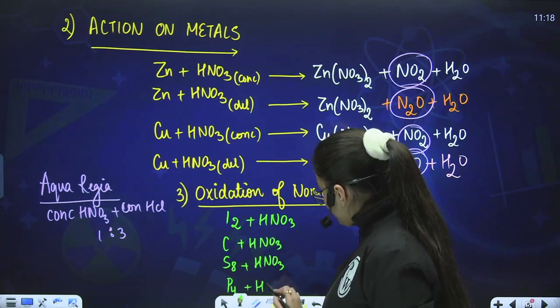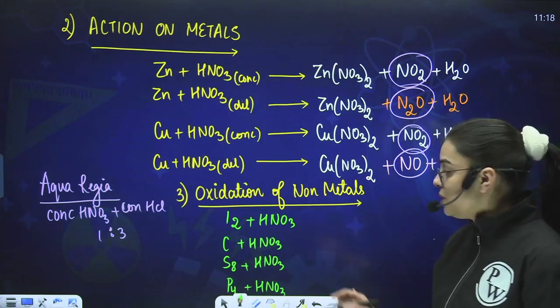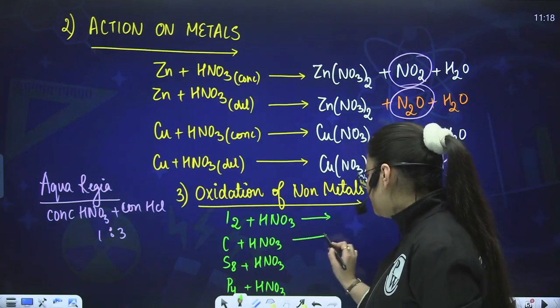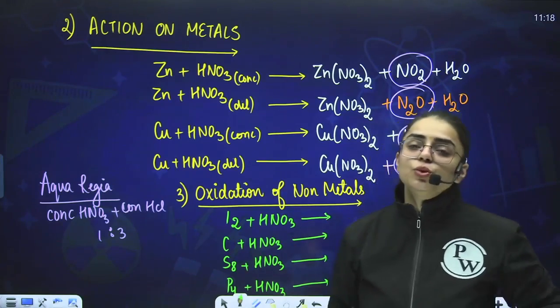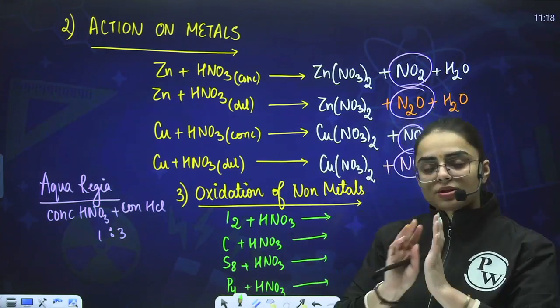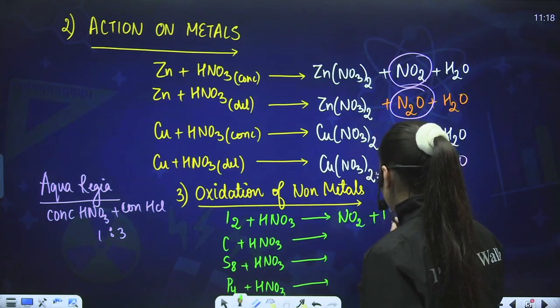We have to react with HNO3. Now see what you will be obtaining from here. In each of these reactions, you shall be obtaining NO2 and water. This is the very first initial thing that you should know. Over here, NO2 plus water is being formed.